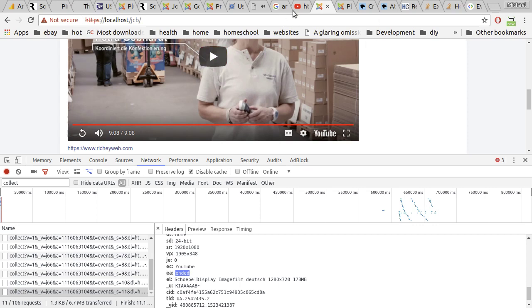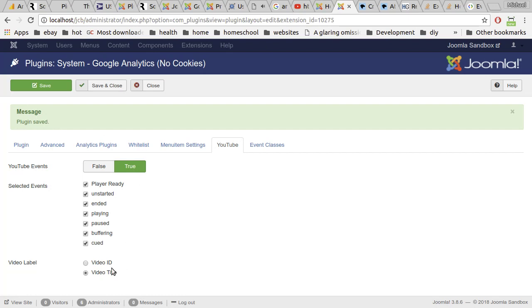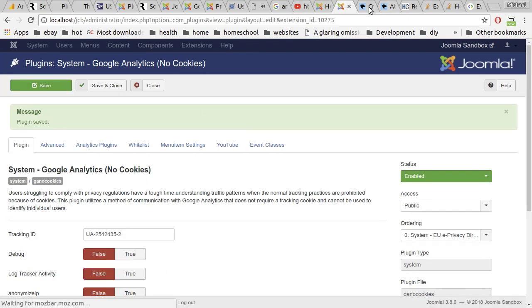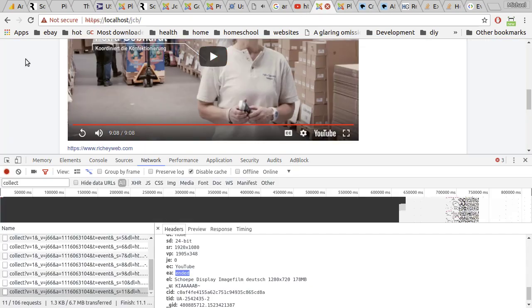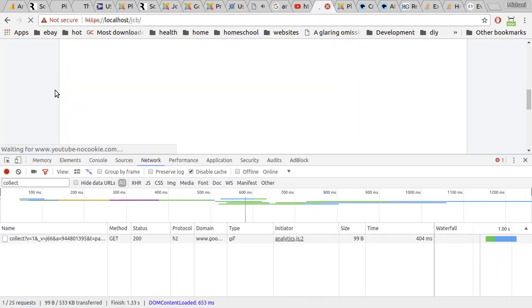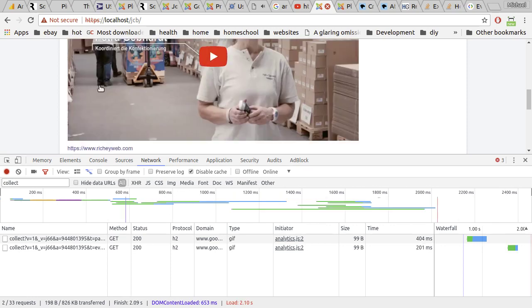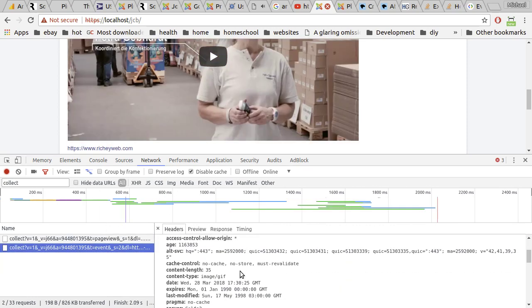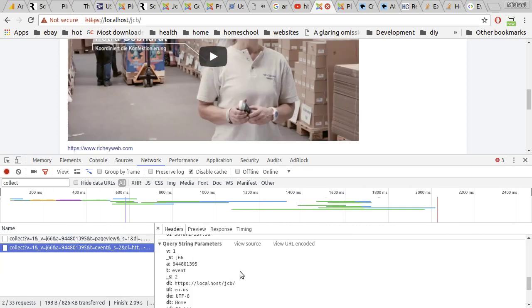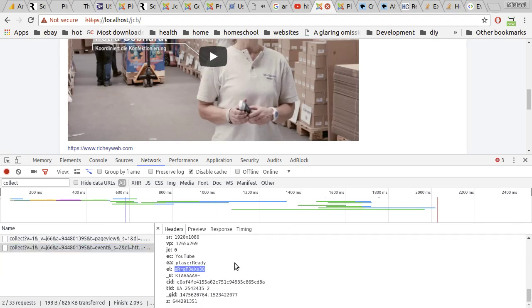Now, in the configuration here, you see that I have video title chosen. If I switch that to video ID and save, we go back to this video. I'm going to reload the whole page so I can get the new configurations. Now, this is the player ready event happens here. Now we're getting the video ID instead. So yay, now we're tracking YouTube events.